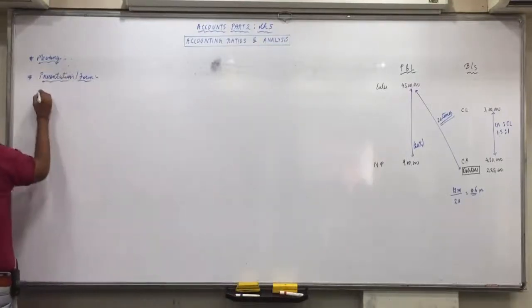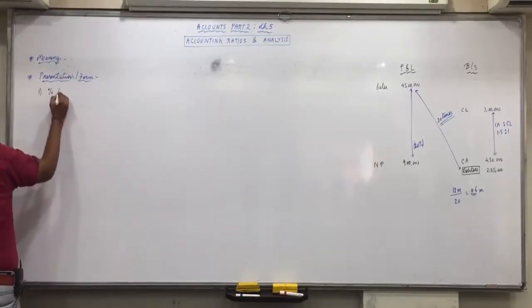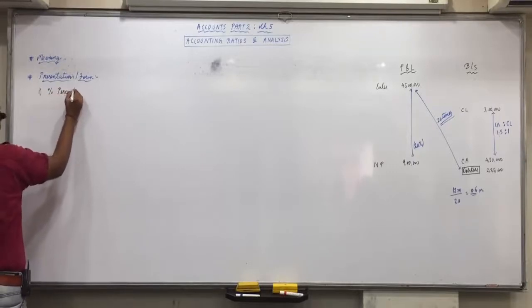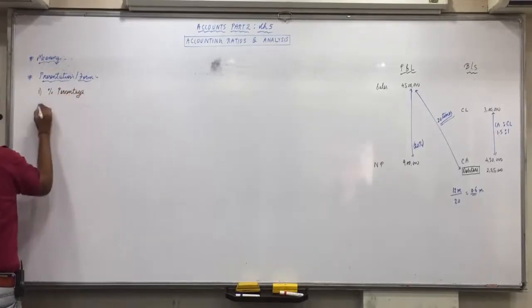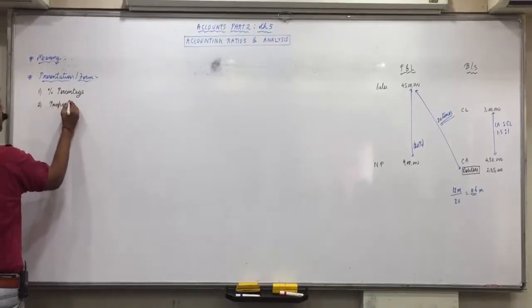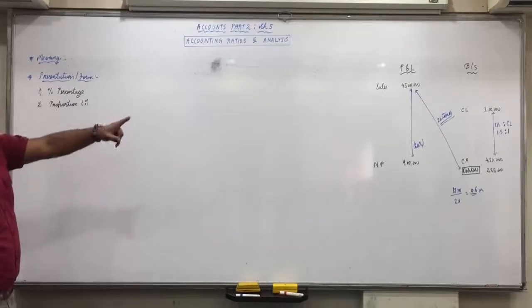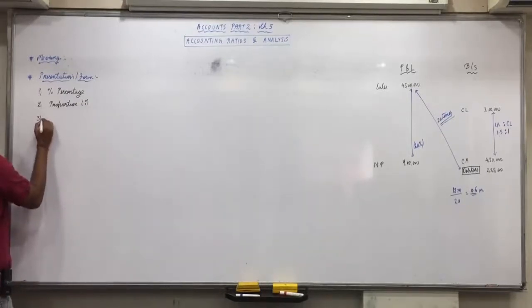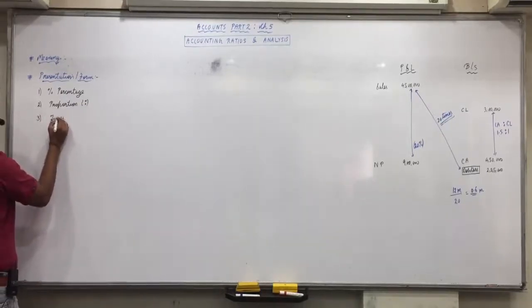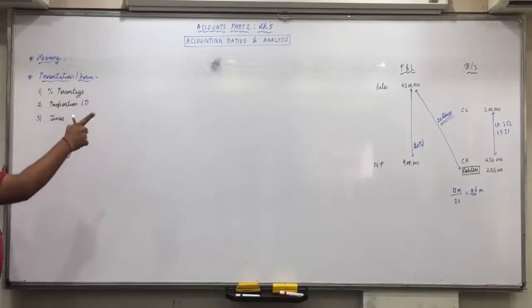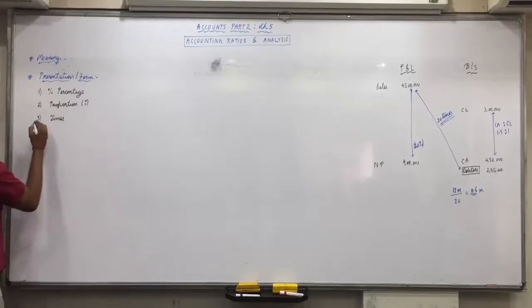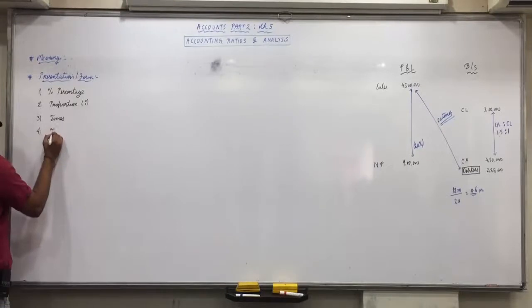Either you can express it in percentage, like the first one, or you can express it in proportion, as in the second one I have done, 1.5:1, or you can express it in times, as in the third one, sales is 20 times of debtors, or you can express it in fractions also.